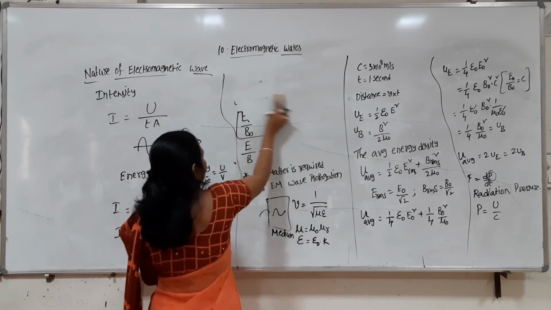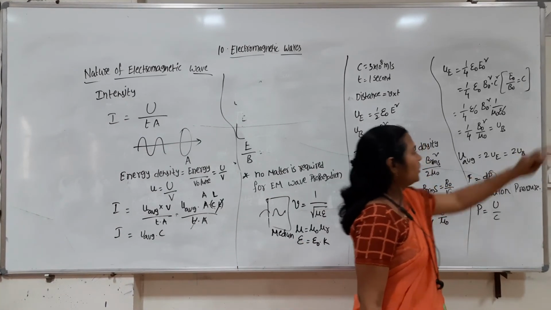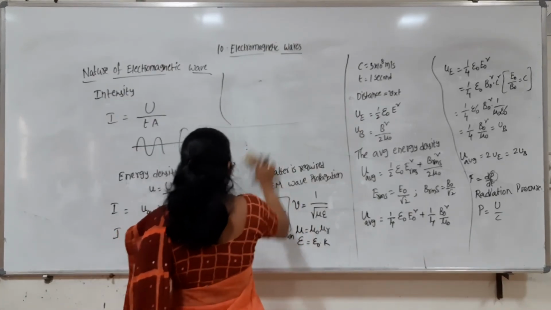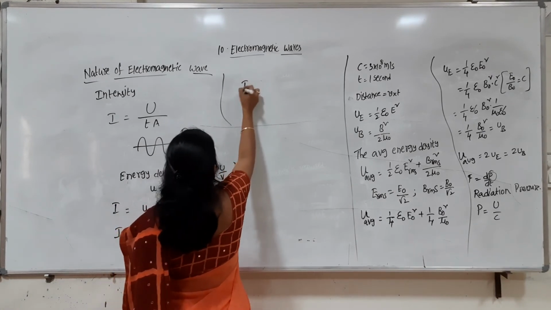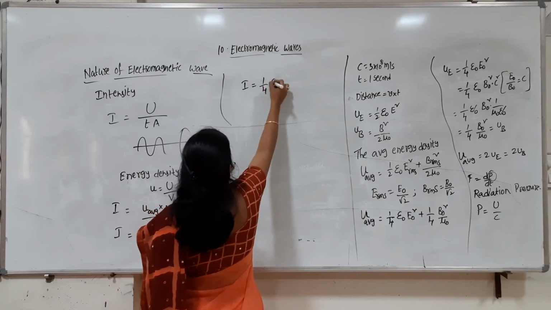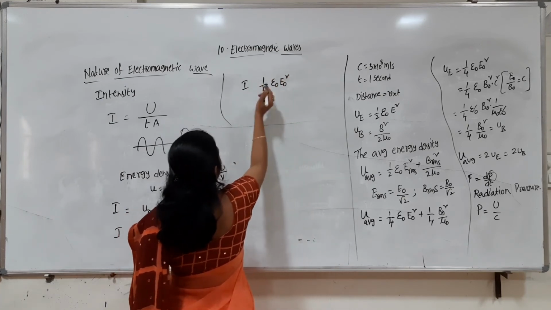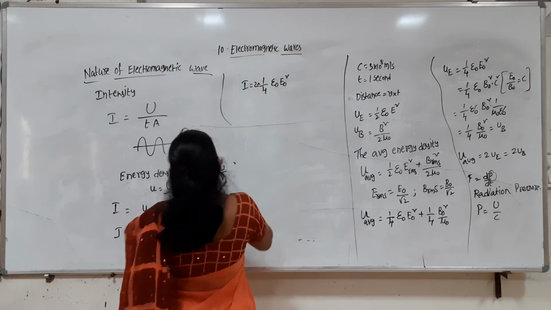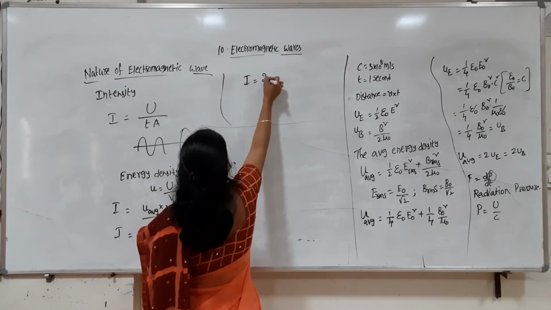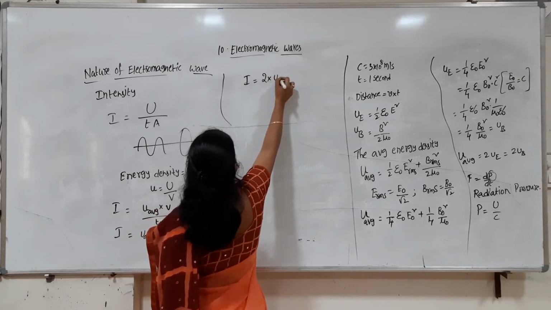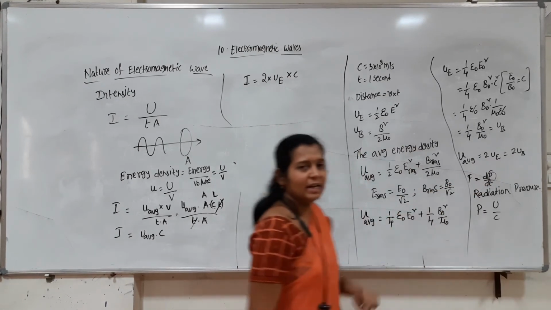Now we already said that the average energy density is 2 times UE or 2 times UB. So the intensity I is equal to 2 times U electrical into c, that is, 2 times the electrical energy density.